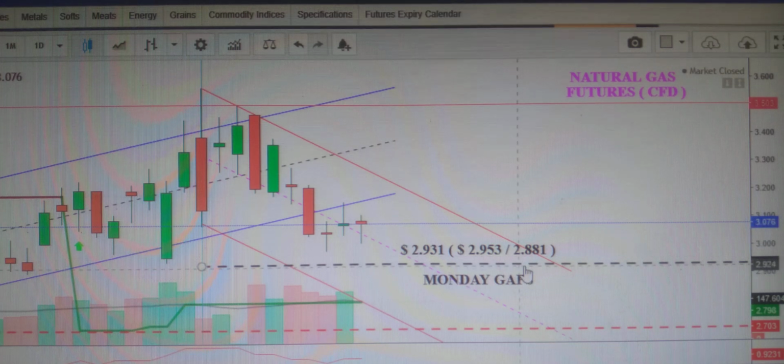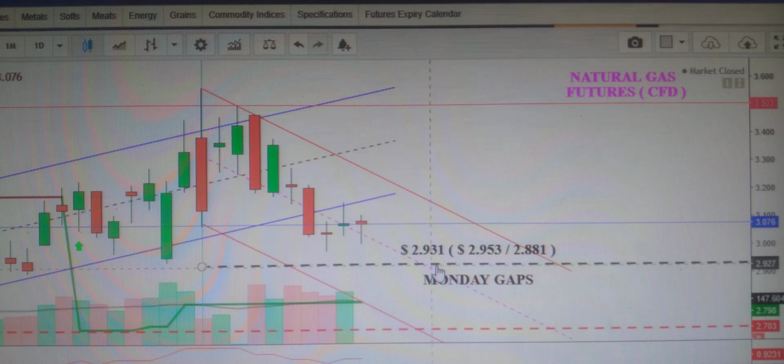In last week's video I said my first observation was the 2.931 price. Last week we saw about 2.977. Until there is a crossover of this, I can't say immediately anything about upside or downside.